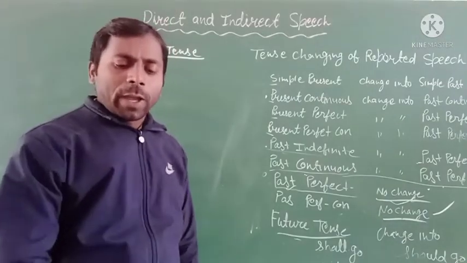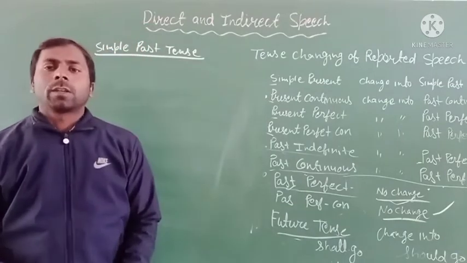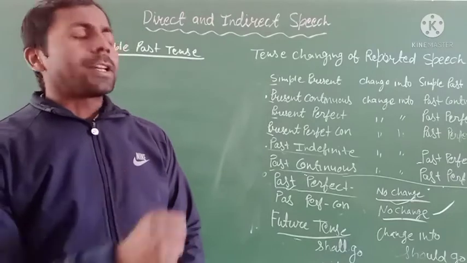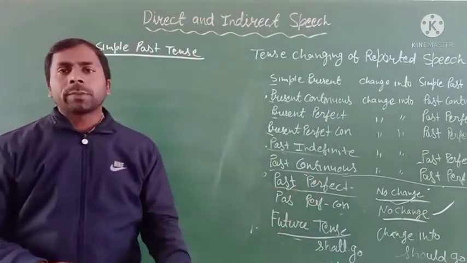Now next, if you get any kind of modal auxiliary in a direct speech, how can you change it into the indirect speech?